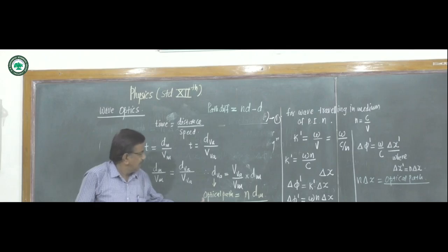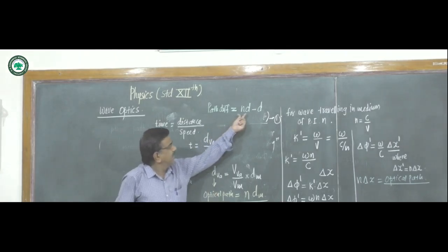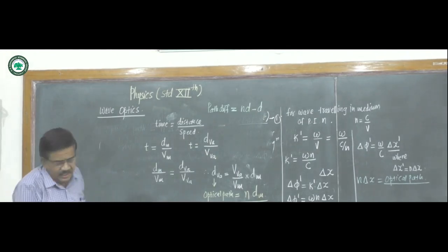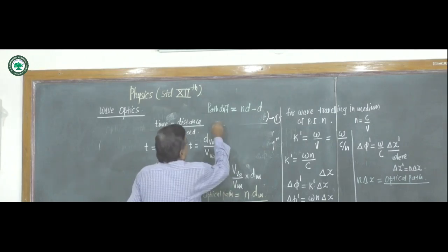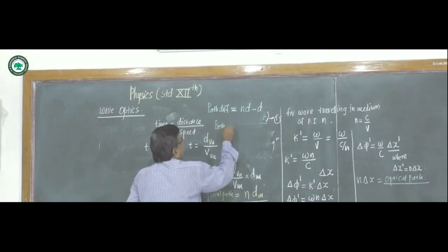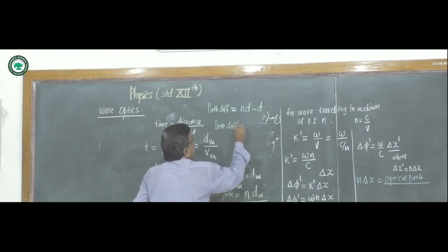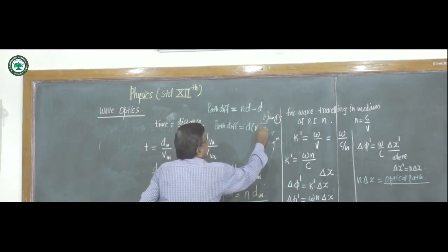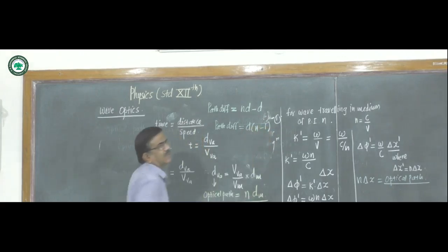That is the optical path minus the distance in the medium, and if we take d as common, the path difference is d into bracket n minus 1.